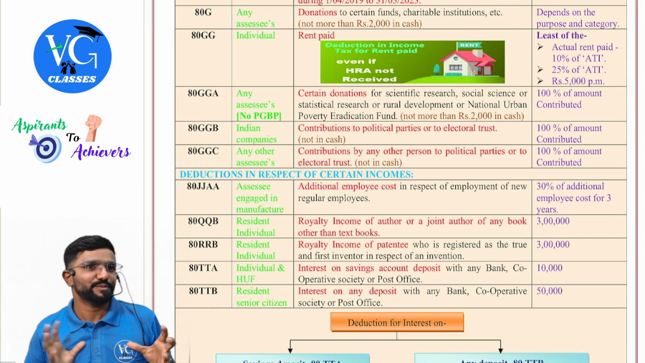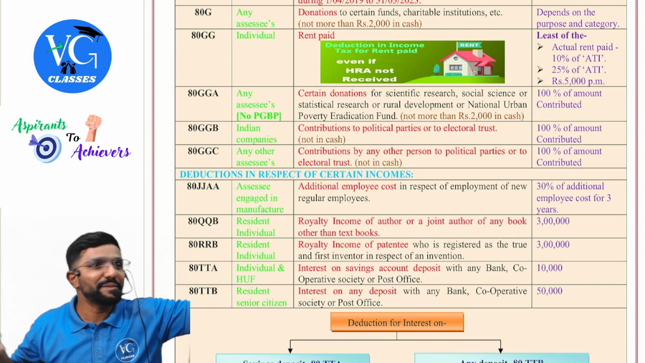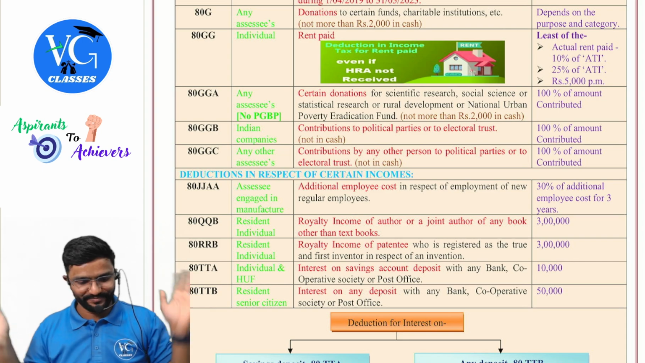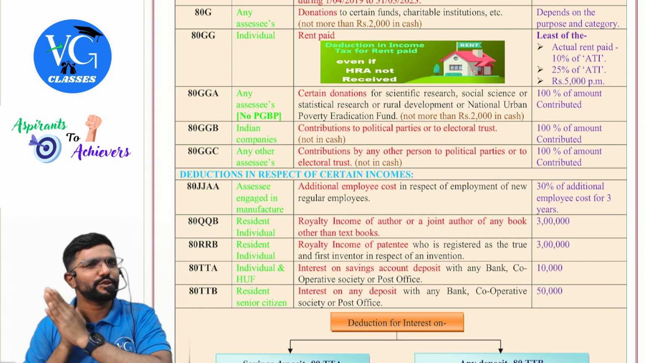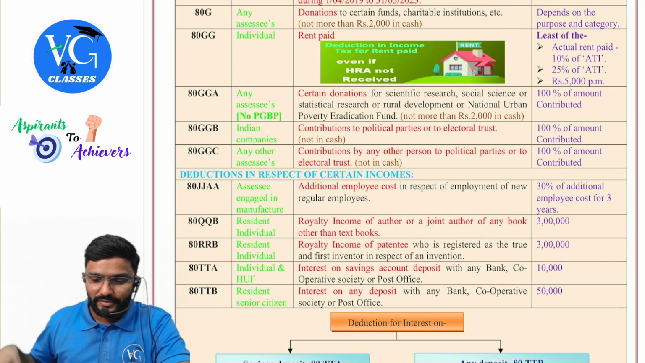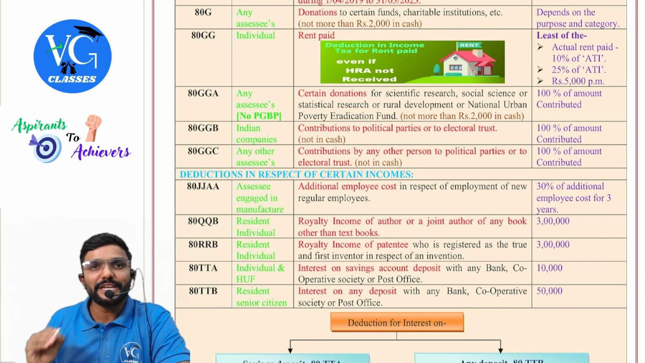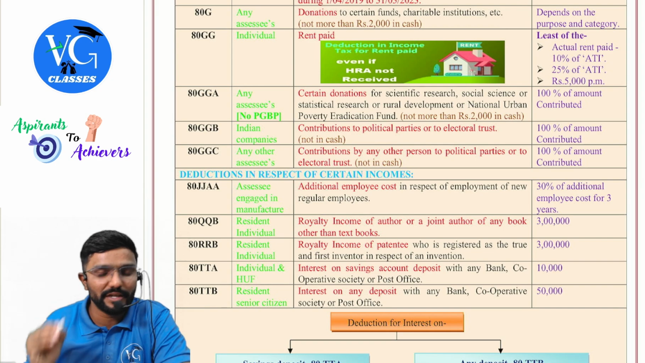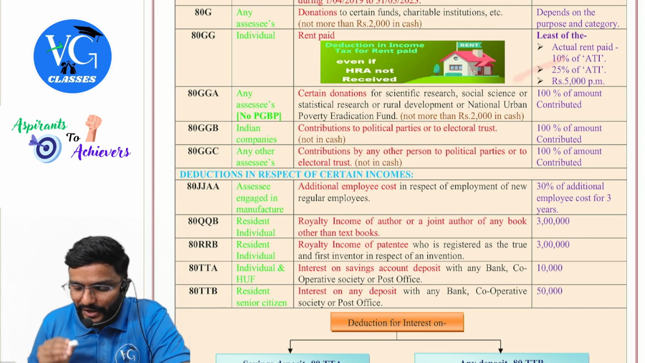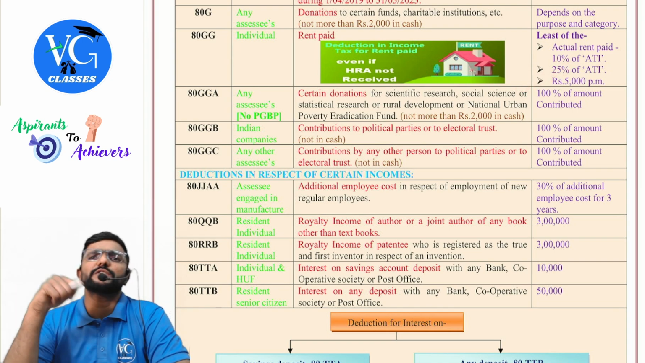But you cannot claim both. Sir, I am claiming 10(13A) exemption for rent paid. Can I claim 80GG also? No, no. It is only for those who are not claiming 10(13A), guys. Least of the following is allowed as deduction: actual rent paid minus 10% of adjusted total income, or 25% of adjusted total income, or 5,000 per month. That is totally 60,000 per annum.